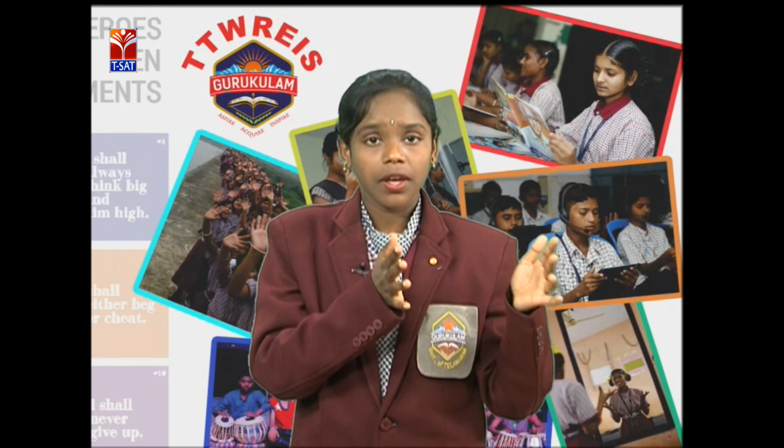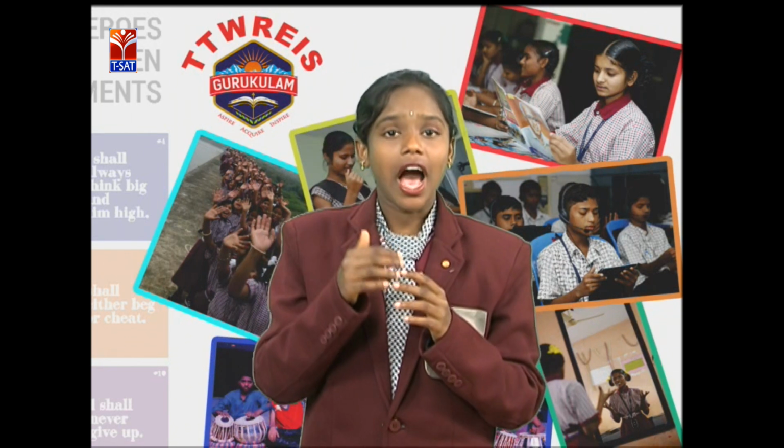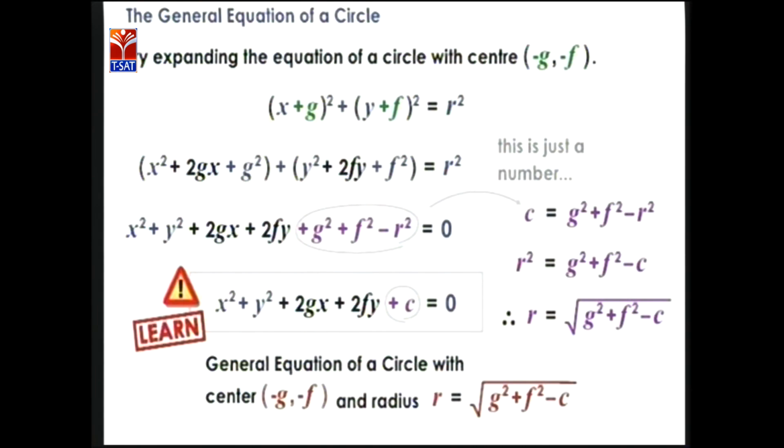So we know the standard form, that is (x minus a) whole square plus (y minus b) whole square equals r square. Here we have the center (-g, -f), that are the a, b values. So minus into minus is plus: (x plus g) whole square plus (y plus f) whole square equals r square. So (x plus g) whole square is in the form of (a plus b) whole square, which is a square plus 2ab plus b square.